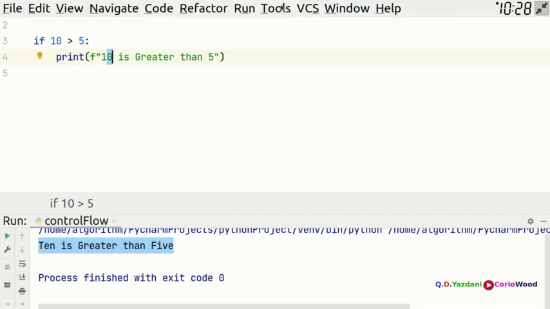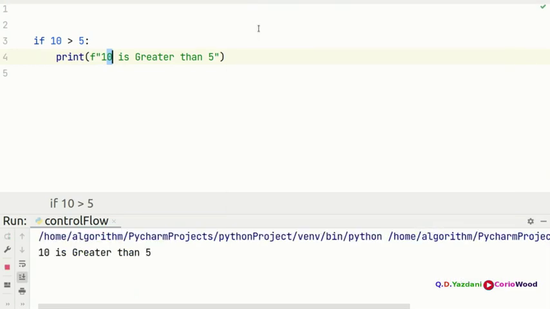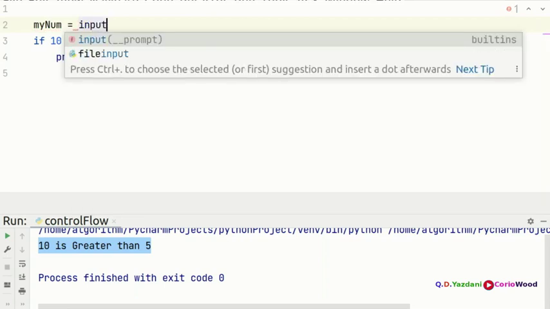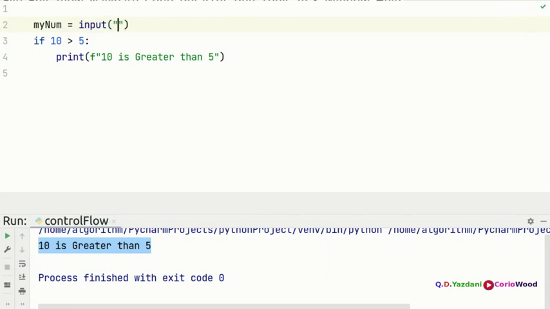So when you run, it accepts this one. But sometimes if you don't put this, then you're going to get an error. For example, if you want to put my num, and you're going to put an input, you say please enter a number. This is pretty fine, this is okay.